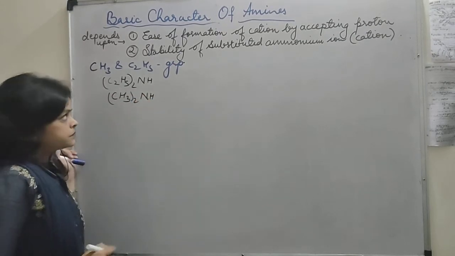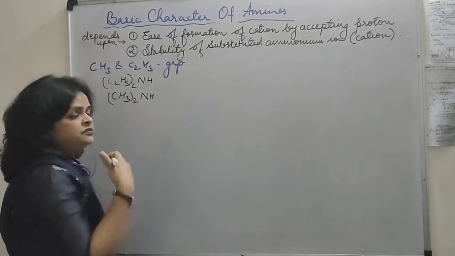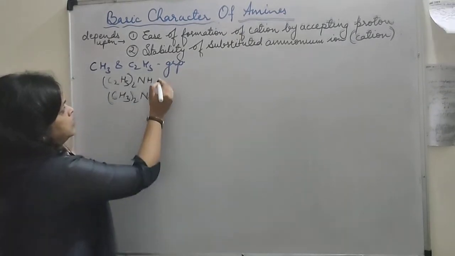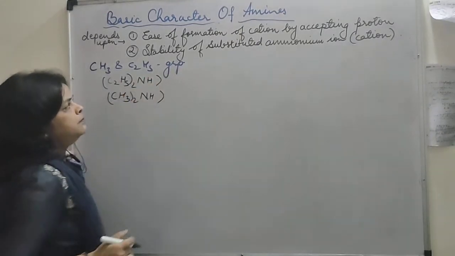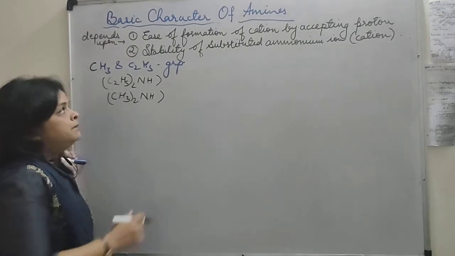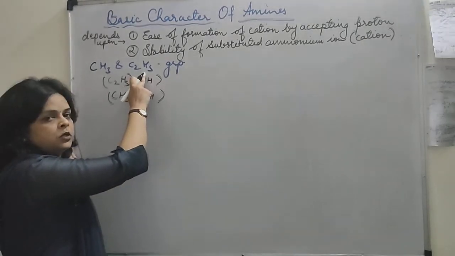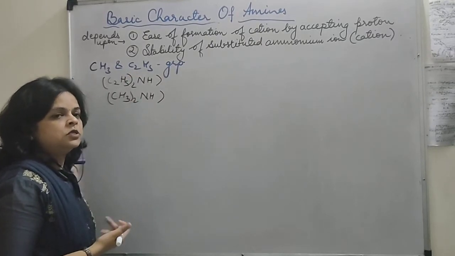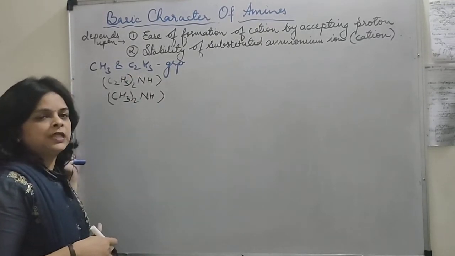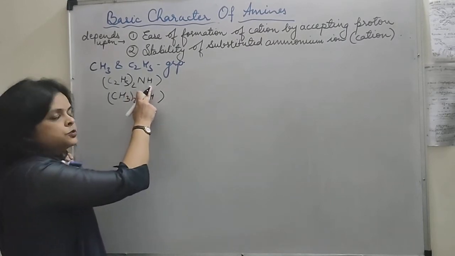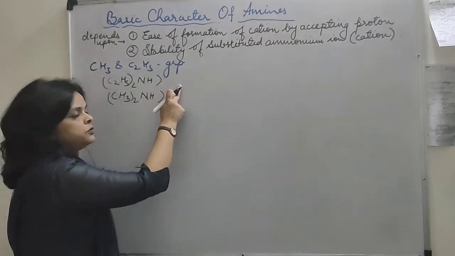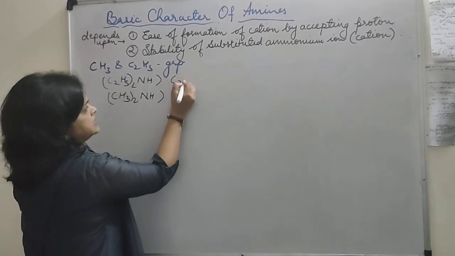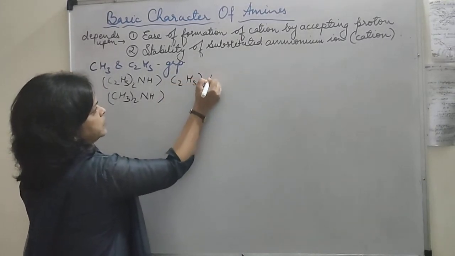Fine. Now, after this, which one is going to be written, either a tertiary or the primary? Now, first of all, we will take the example of ethyl substituted amines, because this ethyl group is bigger. So if we talk about the solvation, it is going to provide steric hindrance. So in this case, we are going to see that in ethyl substituted amines, the second position is occupied by the tertiary amine, that is (C2H5)3N.